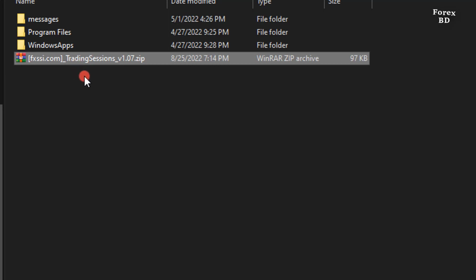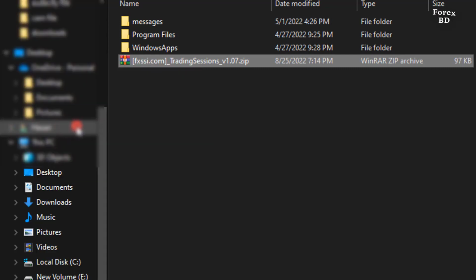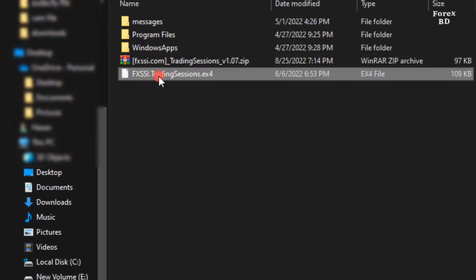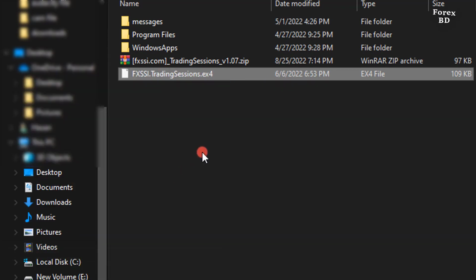You can see an indicator here. You need to extract it. If you have WinRAR on your device, you can easily extract it. However, please note how we are doing it. If you click the right button of the mouse, some options will appear. From here you can extract it. Next to it is written extract here. Click there and your file will be extracted. After extracting, one file will be created. Copy it as your task. After copying, you are done with this.